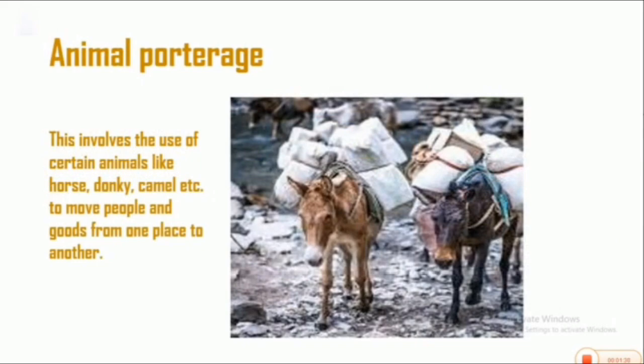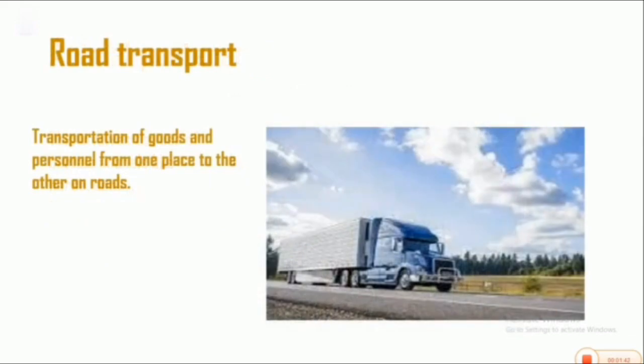Animal porterage is the use of certain animals like horse, donkey, and camel to move people and goods from one place to another, just like what you have on the screen. Road transport. Road transport simply means transportation of goods and personnel from one place to the other on roads, just like what we have on the screen.